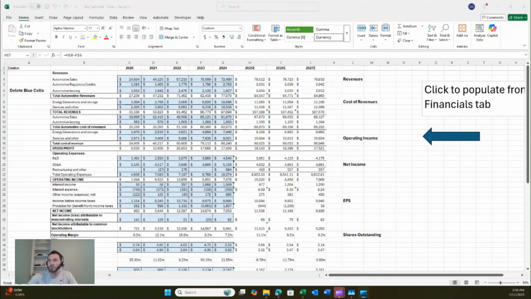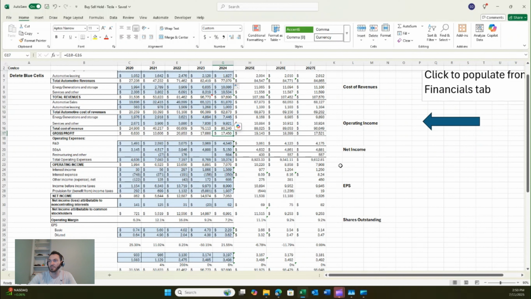Although it does look like in 2022, we had a pretty big jump in the total cost of revenue up to 60. And so that led to gross profit peaking at 20K and then decreasing to the 17. So that can definitely lead to some of the volatility that I think we'll be seeing, of just going up and down, and that'll obviously affect our buy, sell, or hold decision.